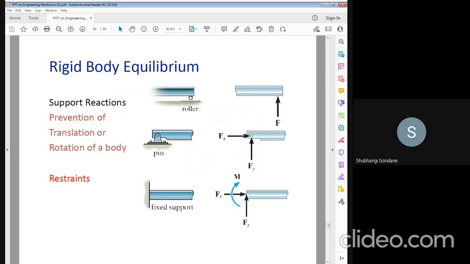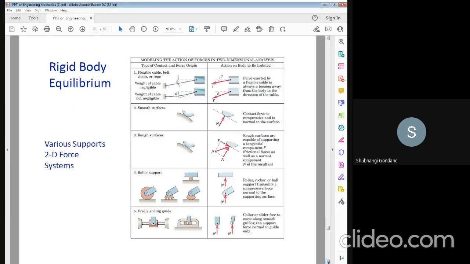In the same way, this is a roller. The force acts at one single point. If there is a pin joint, then the force acts in two directions, that is the x direction and y direction. If there is a roller, then the force acts in one direction. And if there is a cantilever or fixed support, then the force acts in two directions along with a moment. So these are the different diagrams related to moments of forces.